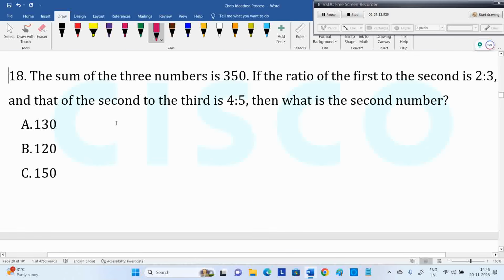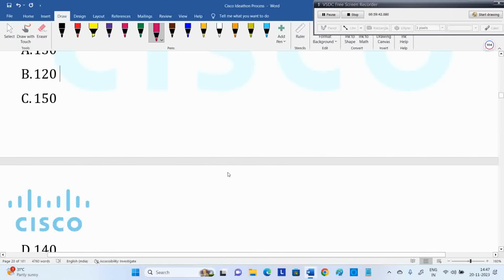Sum of the three numbers is 350. If the ratio of the first to the second number is 2:3, and the second to the third number is 4:5, what is the second number? Basic questions from Quant they are asking in the Cisco Ideathon process. So Quant and reasoning both are basic questions only. We're just recalling or revising those different topics. There is one more option, okay, 140 is also there.